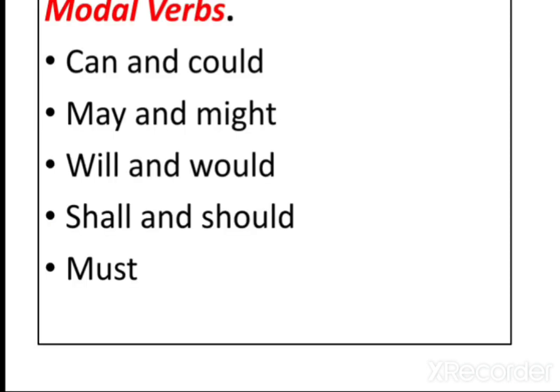Can and could, may and might, will and would, shall and should, must. Whether modals, modal verbs, modal auxiliary, or modal auxiliary verbs, they are all the same. The modal verbs and the primary verbs, be, do, and have, which you have read previously, are called auxiliary verbs. The difference between these two groups of verbs is that we can use modal verbs as auxiliary verbs only.